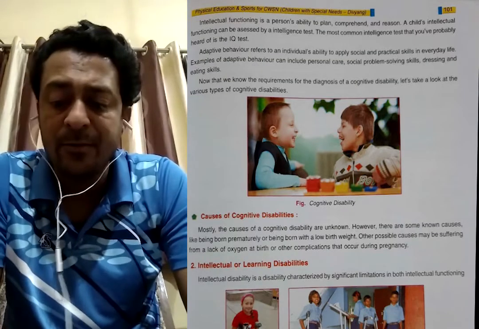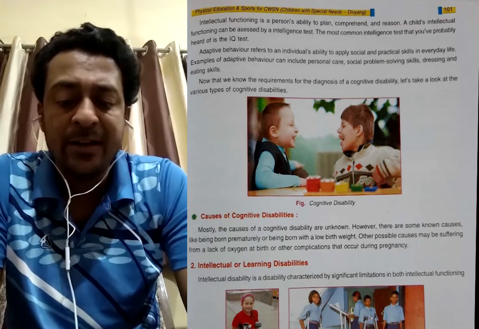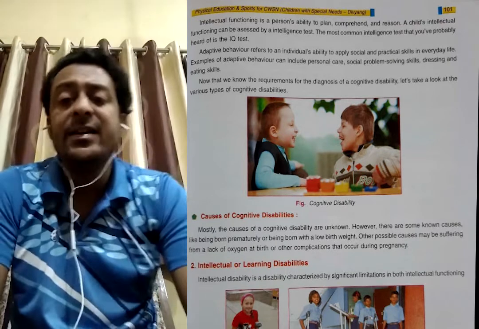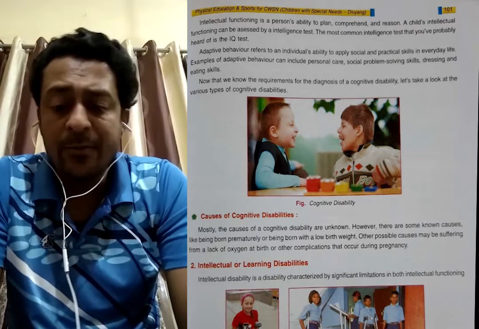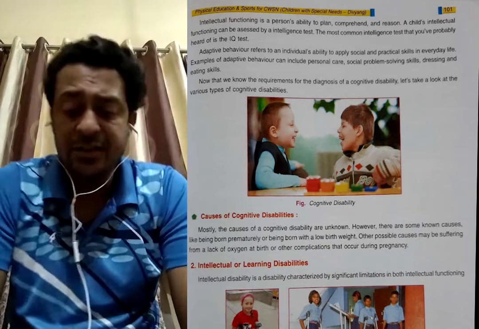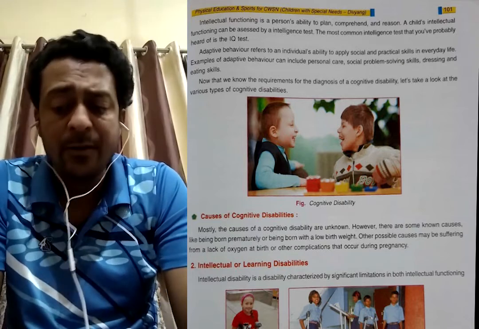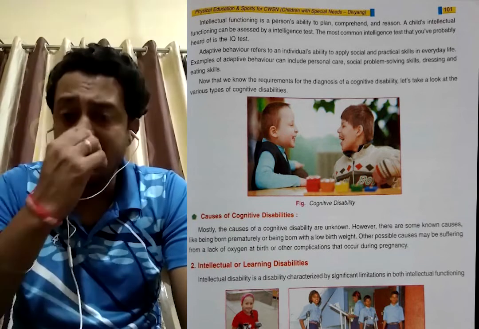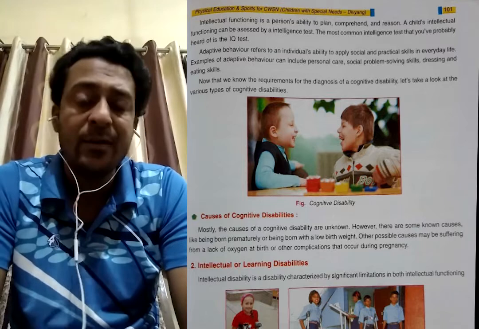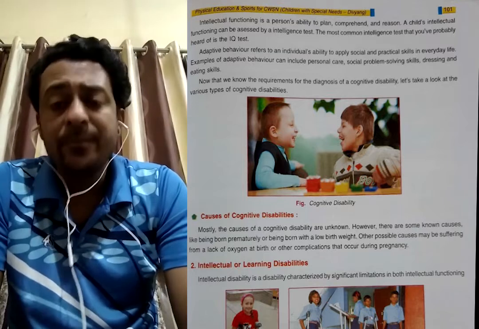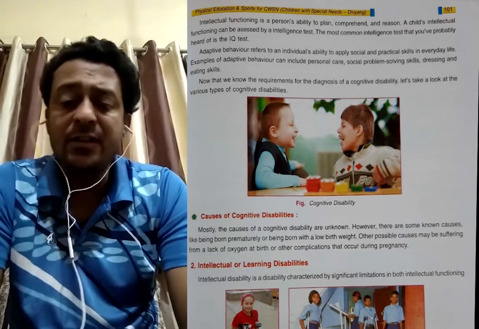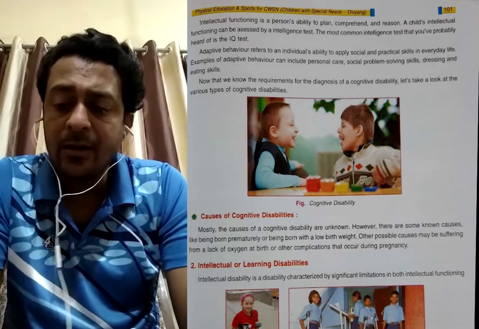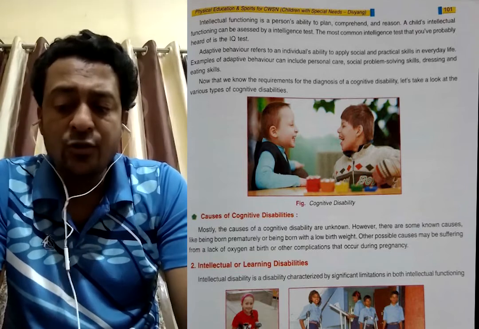There can be social problems, practical skills problems, personal care problems, dressing and eating problems, so behavior totally changes. Why does this problem come? Because the mother does not take sufficient food or get proper air during pregnancy, so cognitive, mental problems come.